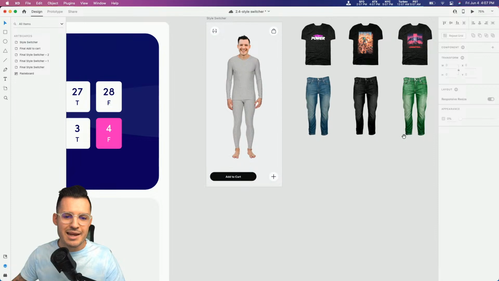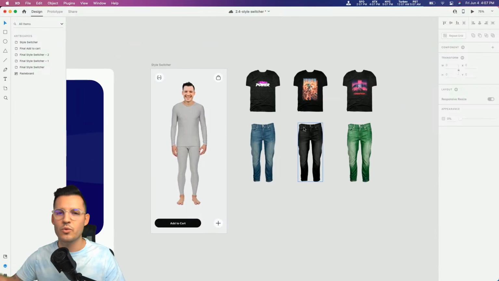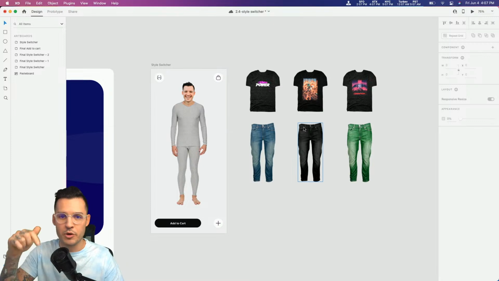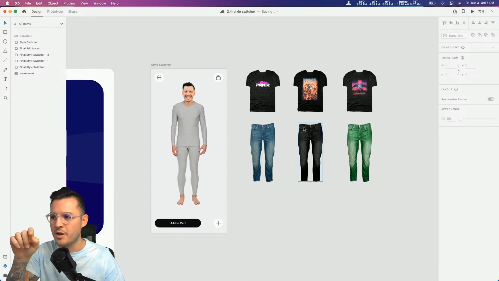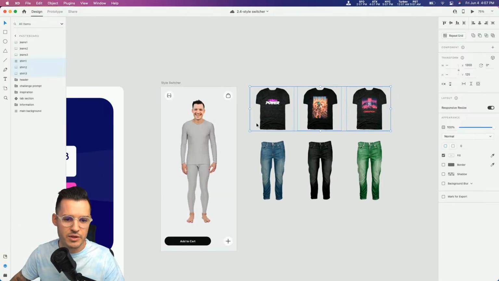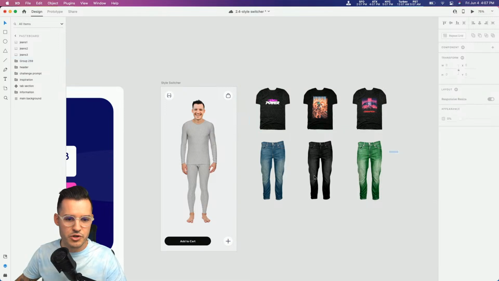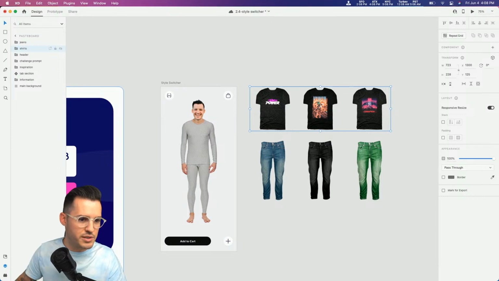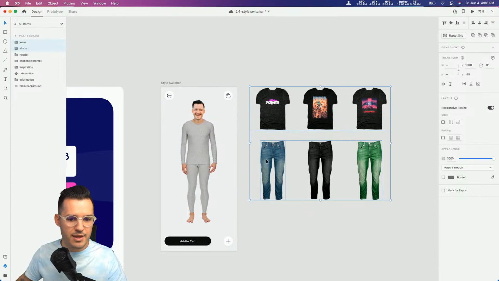Let's do something like that. Now let's create, we'll have it happen 2 ways. You'll be able to horizontally scroll through these different categories, and then you'll also be able to touch a number in our pop open menu, and it'll go to that combination of outfit. That'll be a pretty good thing to do. Okay, so let's group these together, call those shirts, and these will be our jeans. Okay, so jeans there and shirts there.